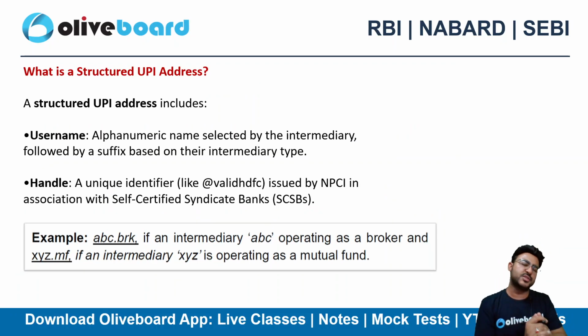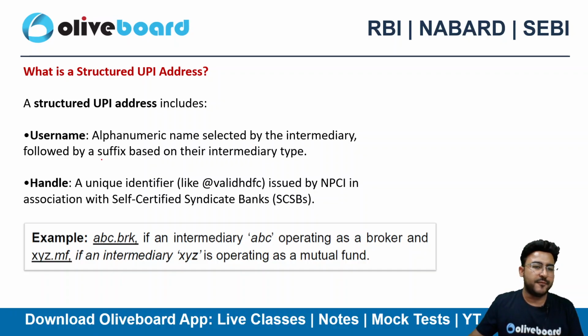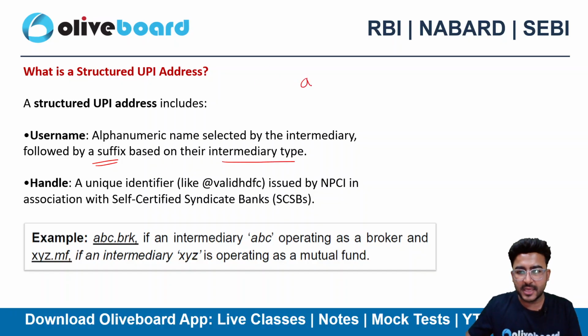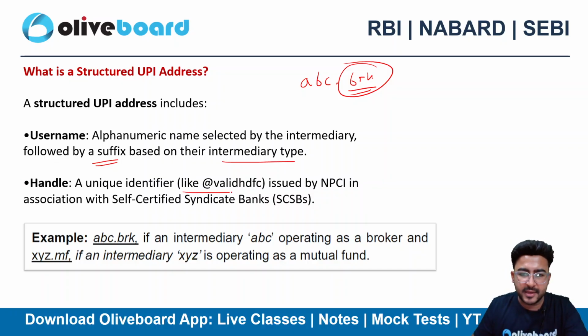So what is basically a structured UPI address? First, let's discuss that. A structured UPI address needs to have a username that is alphanumeric, selected by the intermediary, followed by a suffix based on the intermediary type. Let's suppose ABC is a stock broker, so it needs to have abc.brk. Adding a suffix always helps to identify what the entity is all about. Then a handle, a unique identifier like HDFC Bank, will definitely give more transparency to the investors,